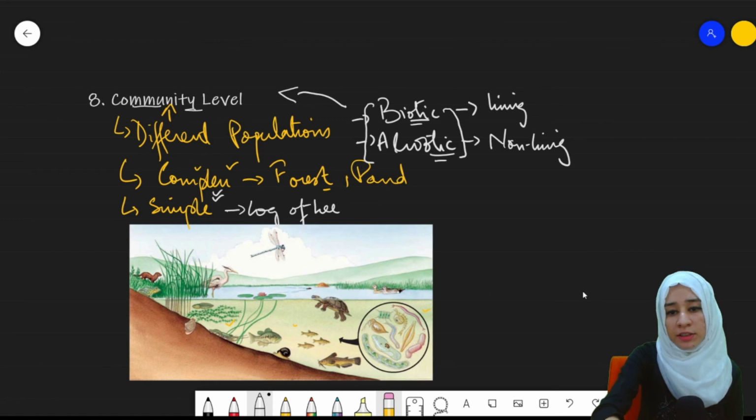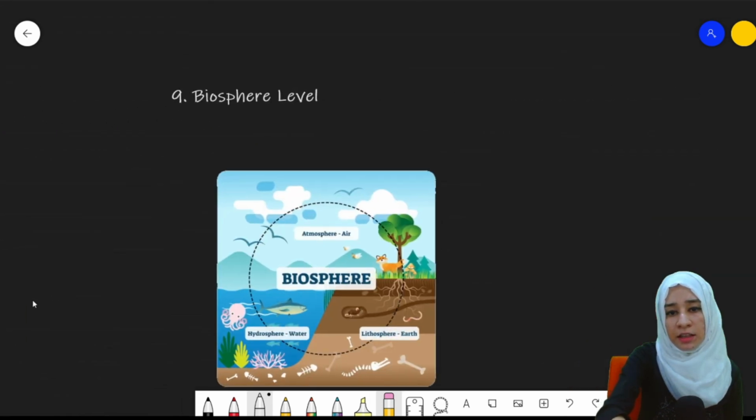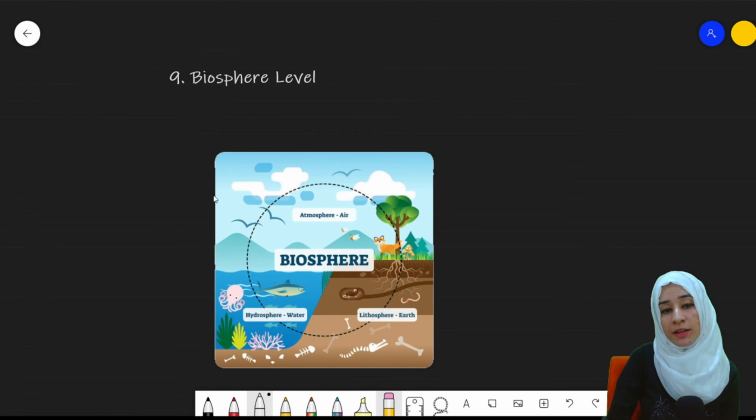This moves us toward the last level, the biosphere level. Now, what is the biosphere level?